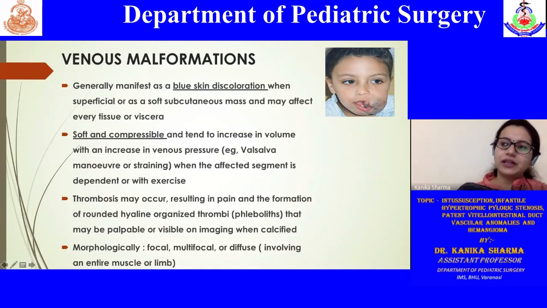The important examination finding is that they are compressible. Vascular malformations are specifically described as soft compressible swellings, and they have the tendency to increase when there is a rise in the venous pressure. The associated complication may be thrombosis, due to which there may be pain or a hardened swelling. They again can be focal, multifocal, or diffuse.